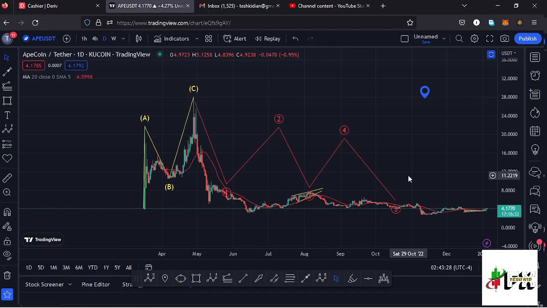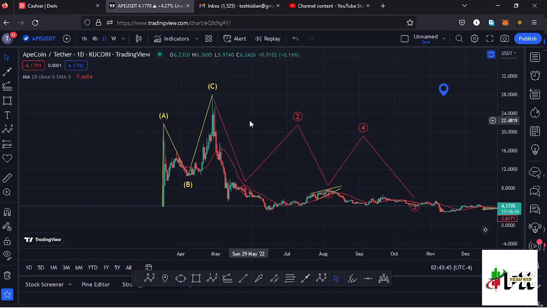And allow me to kickstart the video here on the daily chart by first giving you a brief of what has been happening, where you can see that apecoin, from these low prices that we had been trading within, saw a very nice bounce to the upside, taking us to an all-time high at around the $28.24 mark. And in that movement to the upside, it was not an impulsive movement but much of a three-wave structure to the upside, taking us to an all-time high.